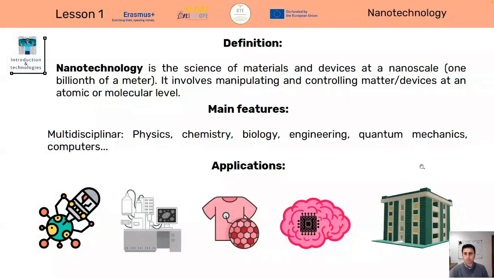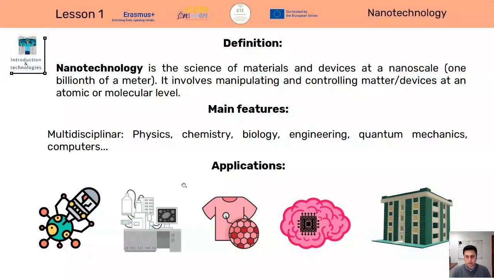Then another technology is nanotechnology. Nano comes from one billionth of a meter. So it's very, very tiny materials that can control devices or matter at an atomic or molecular level. So this is very tiny. And why is nanotechnology important, or which applications does it have? So it's critical for medicine.